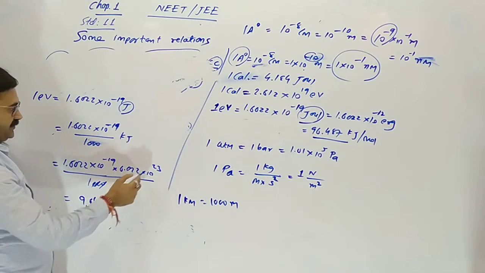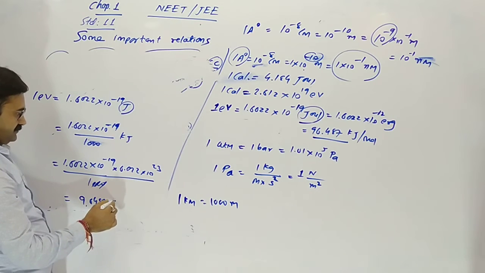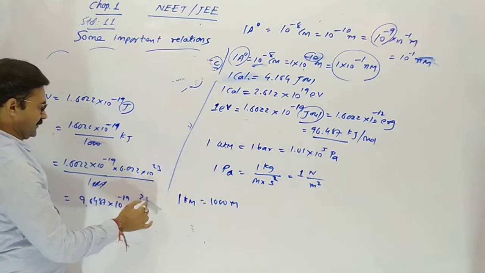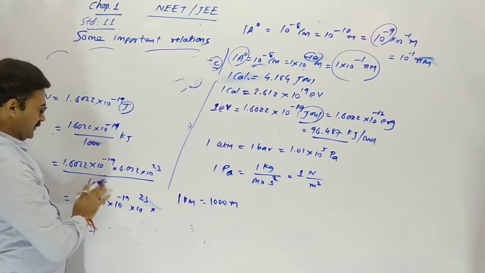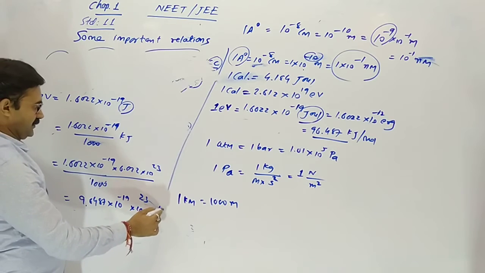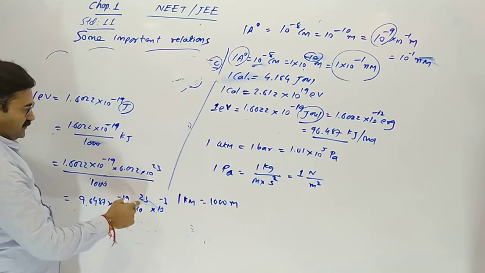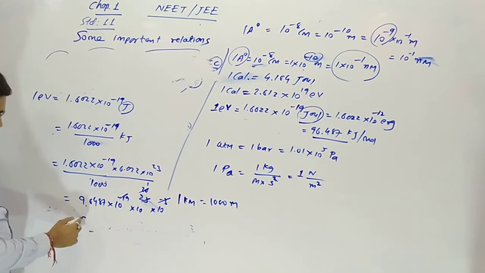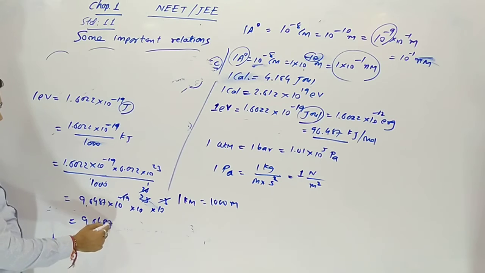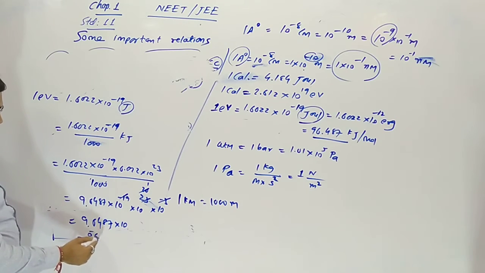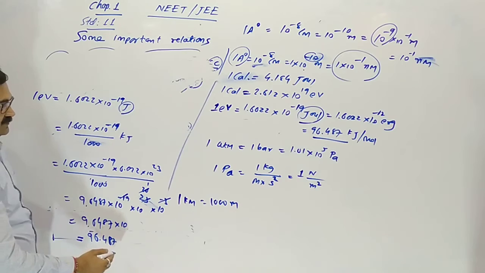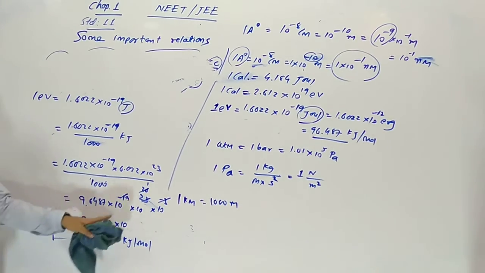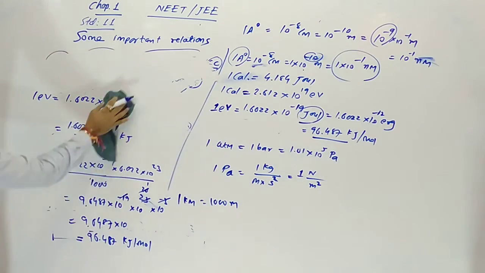1000 cut, so here remaining 20, otherwise 23. 10 raised to 3 comes here as minus 3. So 3 cut, remaining 20. 19 cut, remaining 1. So 9.6487 into 10, so 96.487 in kilojoule per mole. All these are useful for Chapter 2, so we are doing them.